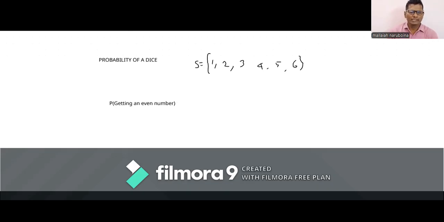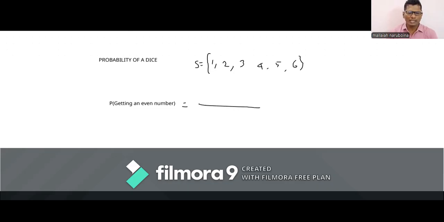When a die is thrown, what is the probability of getting an even number? See how we solve this question. We know the formula: probability of an event is favorable outcomes by total number of outcomes. Total number of outcomes is 6.